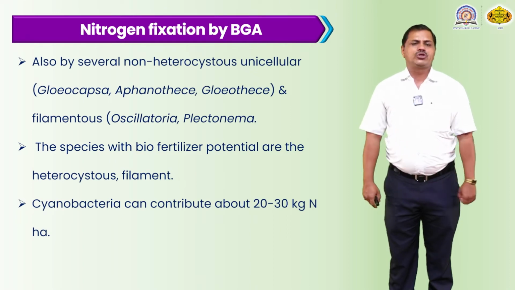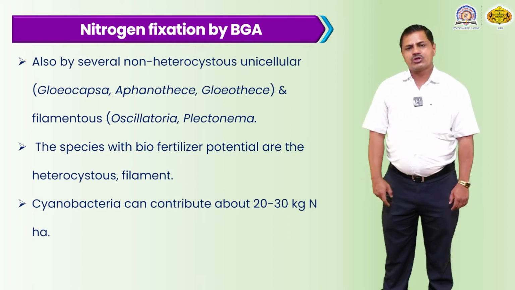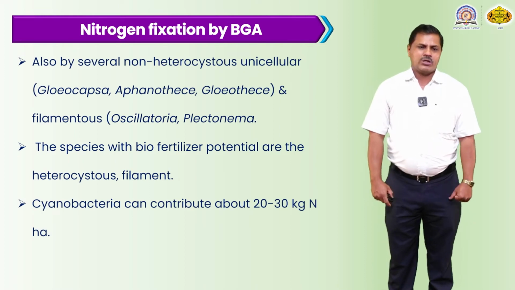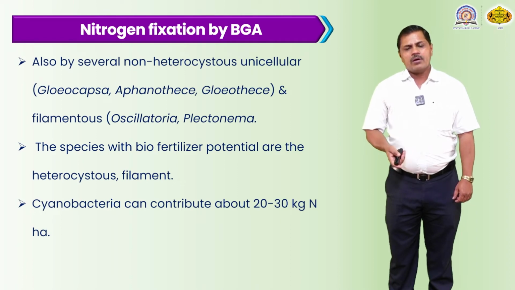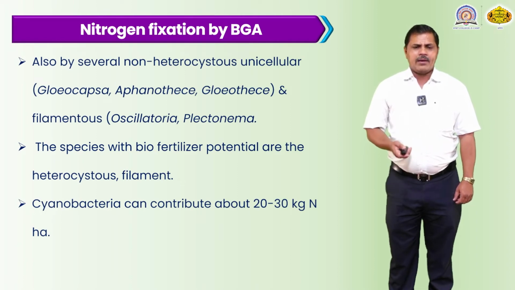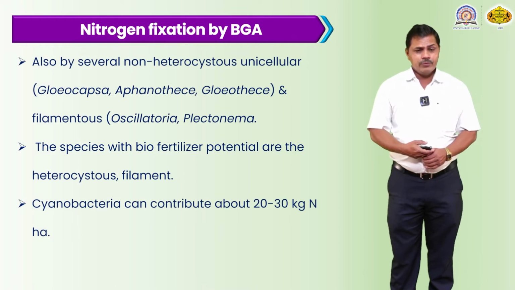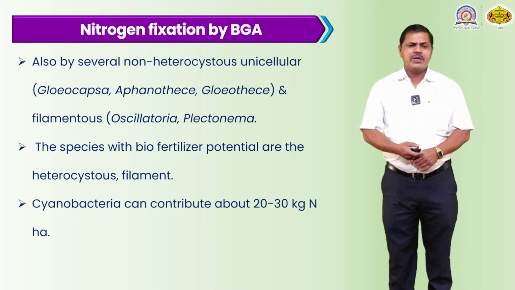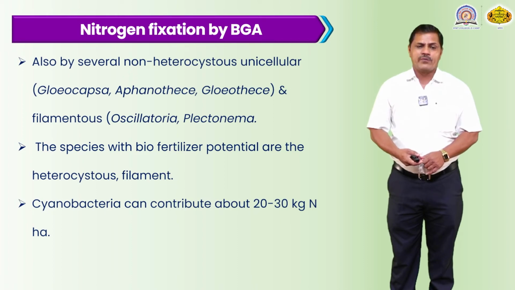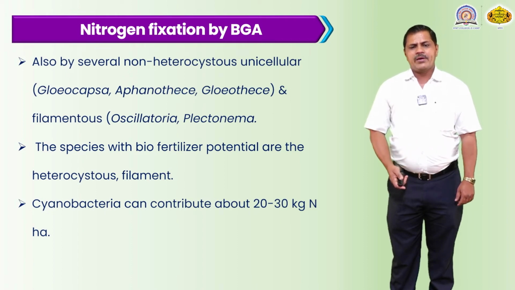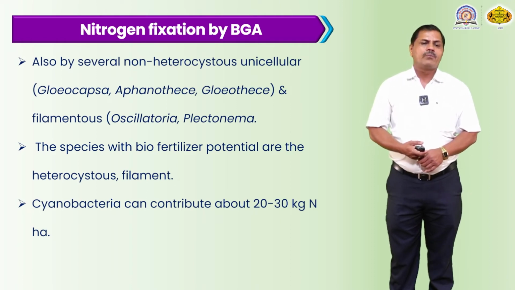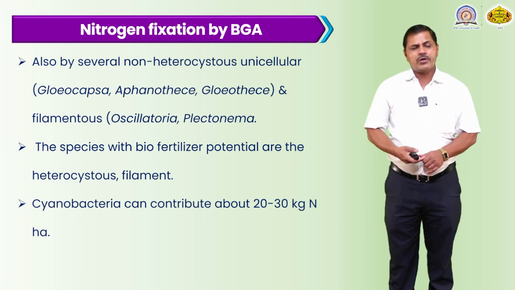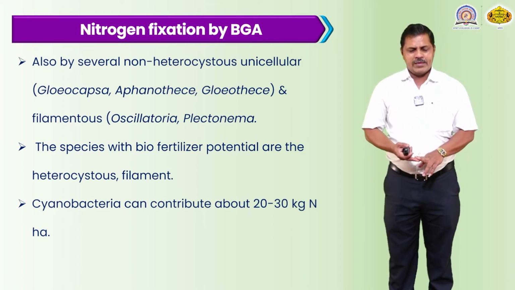There is the formation of the heterocyst inside the cell, and this heterocyst cell traps the gaseous nitrogen, which is very useful and beneficial for the plant in the next season. Over about two to three years, it is very effective as a biofertilizer. Cyanobacteria can contribute about 20 to 30 kg of nitrogen per hectare. About 20 to 30 kg of cyanobacteria can be applied to the soil.